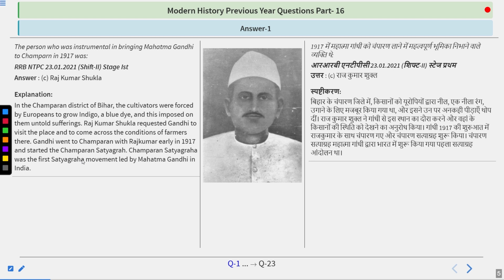Basically, after this, he got another task, that was the Ahmedabad mill strike and then Kheda. And then the first mass movement was started by Gandhiji in 1920, the non-cooperation movement.